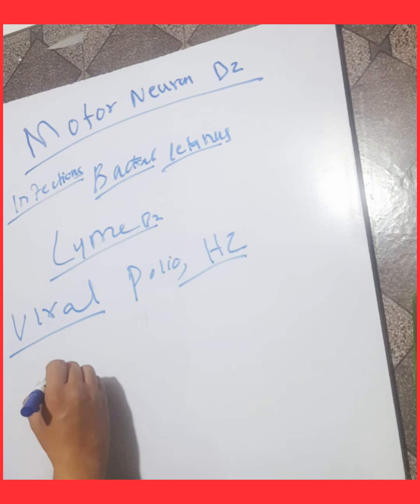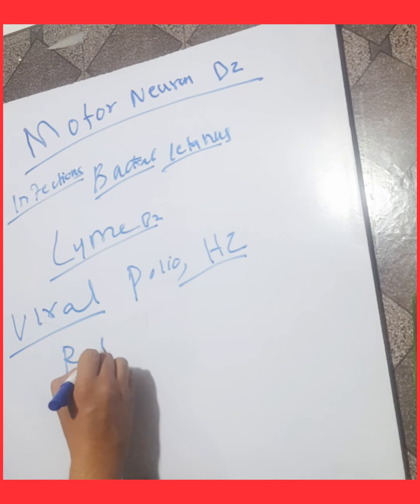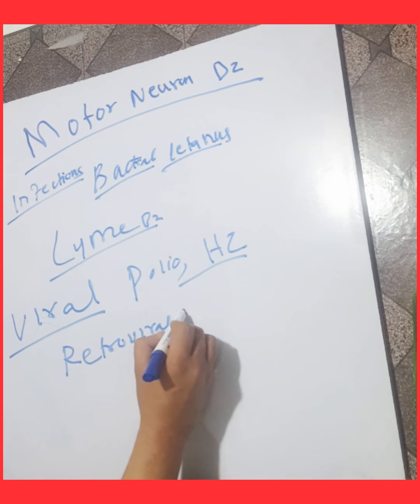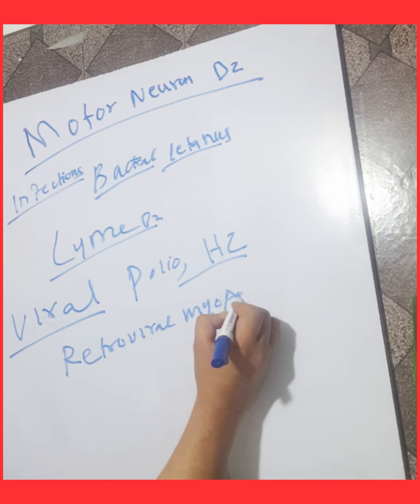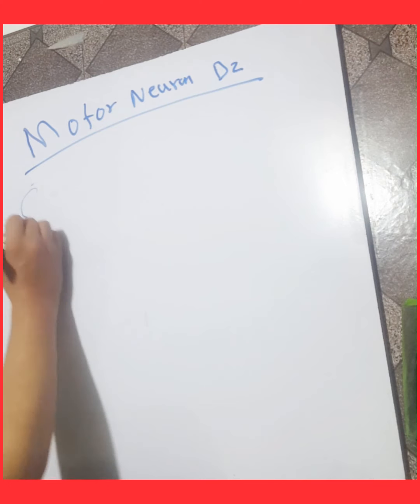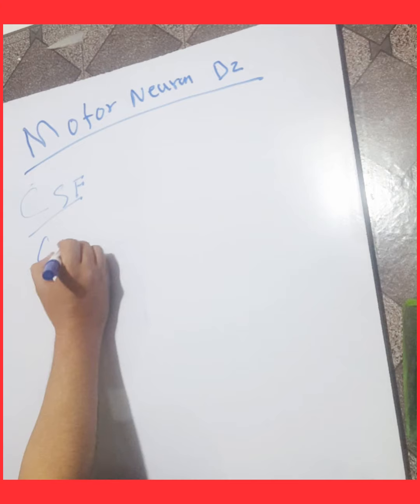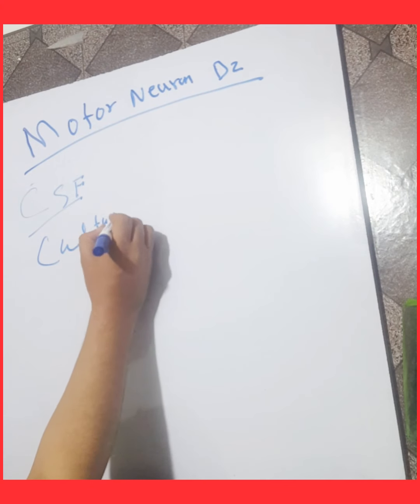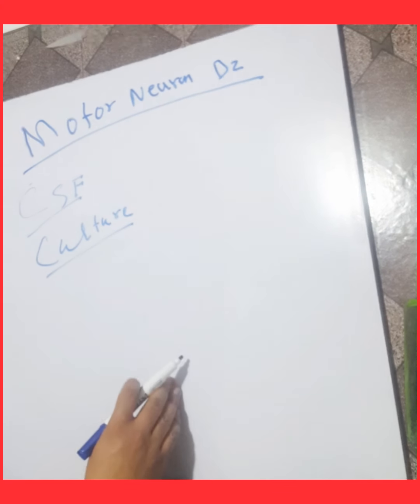Retroviral myopathy can also cause motor neuron diseases. How will we investigate the causes in cases of infection? First, we do CSF examination and CSF culture of the organism.